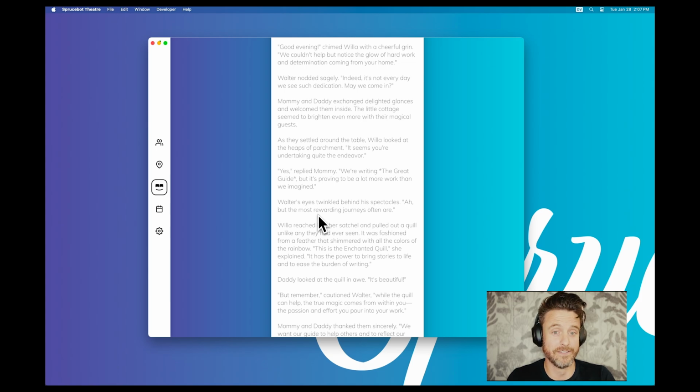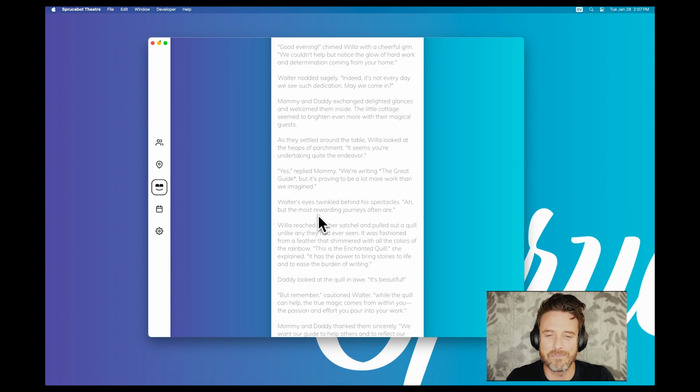May we come in?" I think the answer is no. When random wizards show up at your door, the answer is no. But let's see. Mommy and Daddy exchanged delighted glances and welcomed them inside. All right, first red flag.